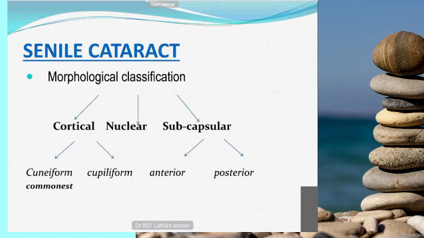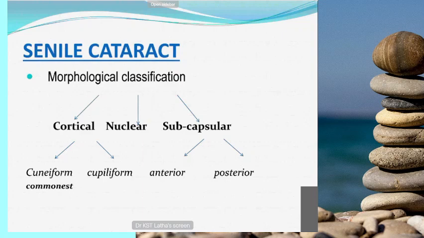Cortical cataract: mostly the classification starts with the cortex of the lens. Here there are two forms, cuneiform and cupuliform. Cuneiform is the most common type. In the cupuliform type, there is a disc-shaped opacity present in the center part of the posterior, mostly the posterior subcapsular area. Cuneiform is the most common type of cortical cataract. Next, nuclear cataract usually starts early, around the age of 40 years. Usually it is slow in progress, and most of the time it will not mature.